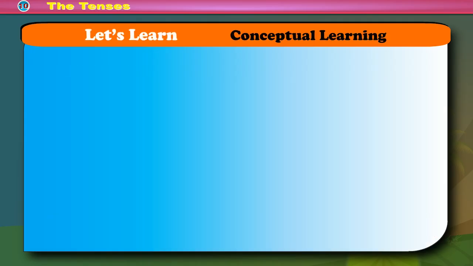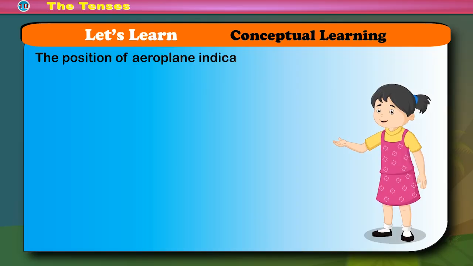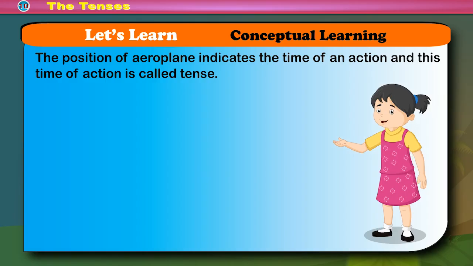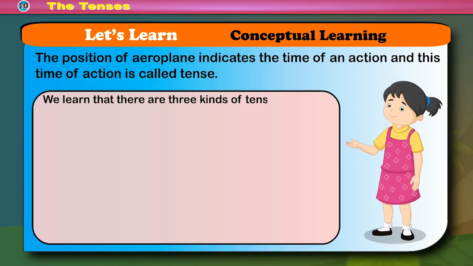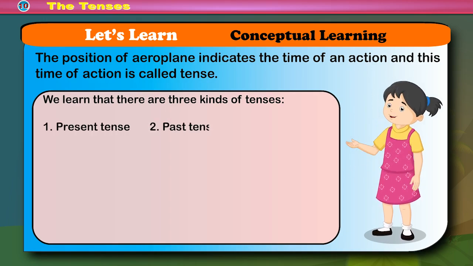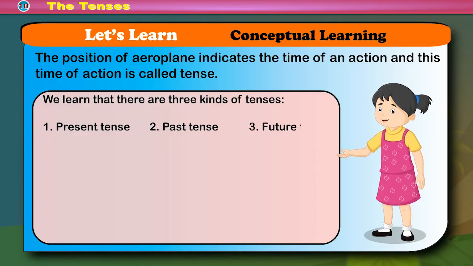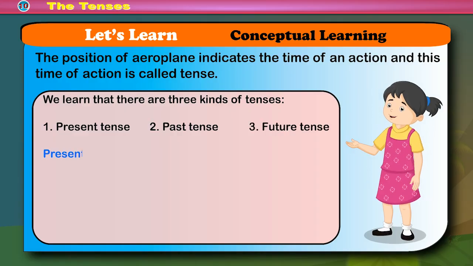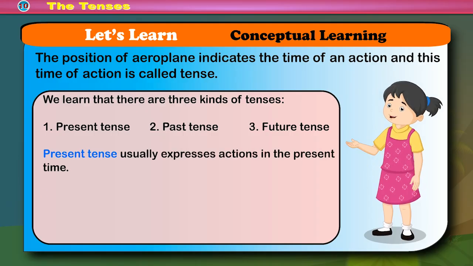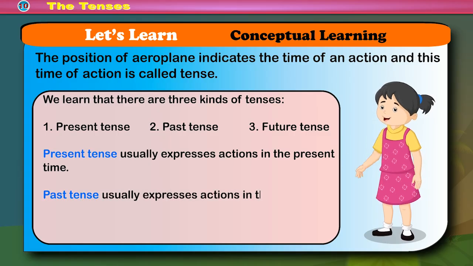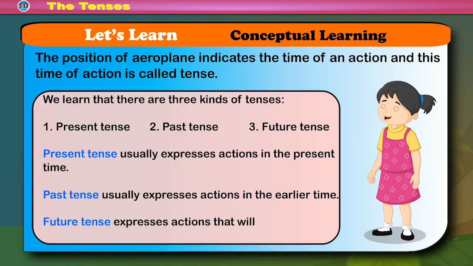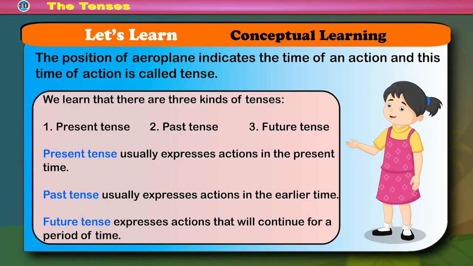Let's learn conceptual learning. The position of the aeroplane indicates the time of an action, and this time of action is called tense. We learned that there are three kinds of tenses: 1. Present tense, 2. Past tense, 3. Future tense. Present tense usually expresses actions in the present time. Past tense usually expresses actions in the earlier time. Future tense expresses actions that will continue for a period of time.